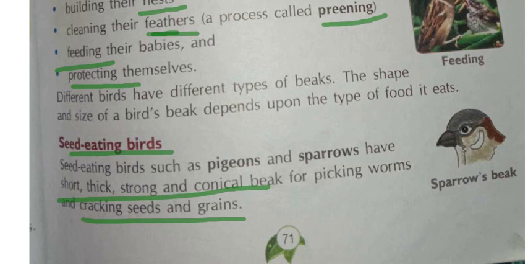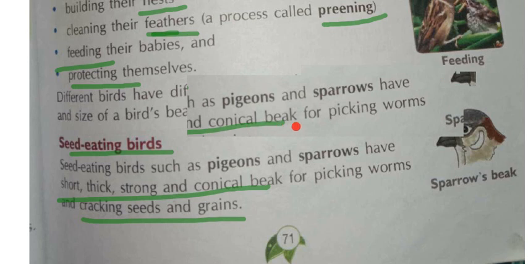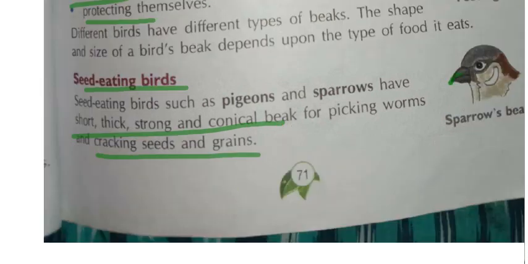Now see here, how is this beak, Nana? It is very short, thick, strong and conical. Conical means it is in the shape of a cone. Yes or no? Is this beak in the shape of a cone or not? Yes. So its beak is very short, thick and very strong. It is in the shape of a cone.